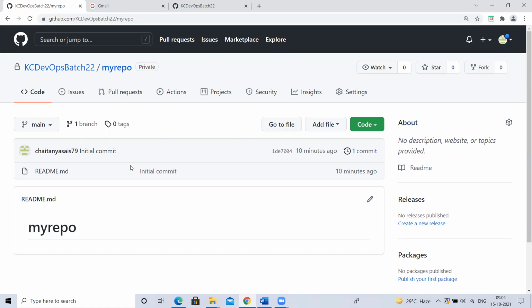Understood? Yes, sir. Okay. So this is the assignment I gave. Create an organization, create a repository under that, right? Invite them into your organization as members, then give them right access into your repository. That is the assignment I gave. Can you do that assignment? This topic was not discussed earlier, but I gave an assignment, so I'm discussing it now. Understood, guys? Yes, sir.